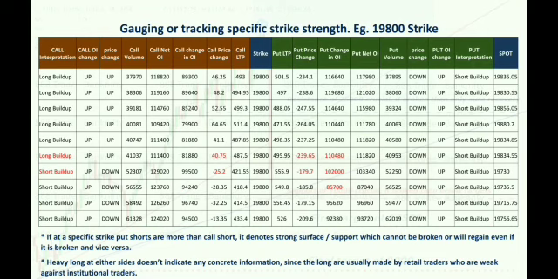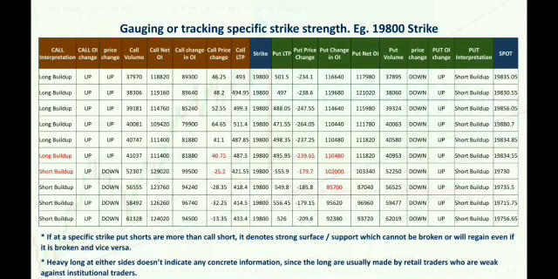Lastly, if at any specific strike there are more put shorts than call shorts, that indicates a strong resistance or very strong support. First, it will not be broken. Second, if at all broken, that may be regained.